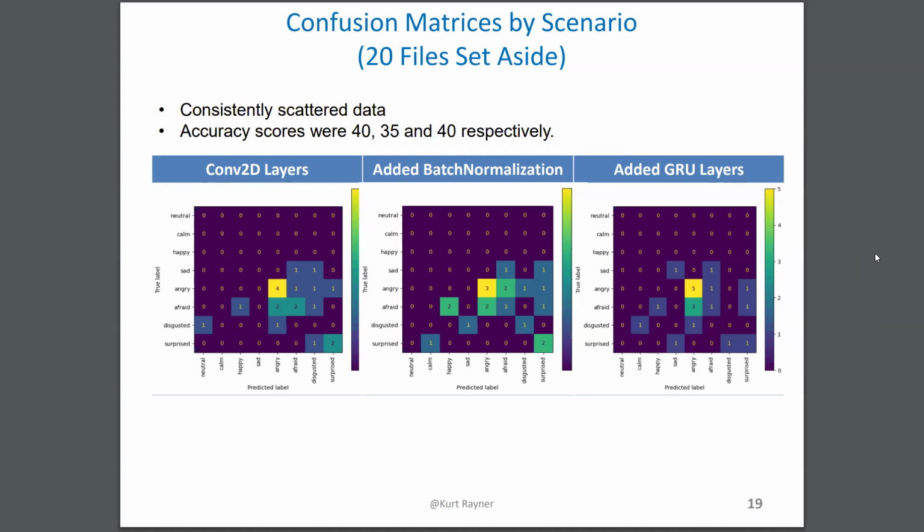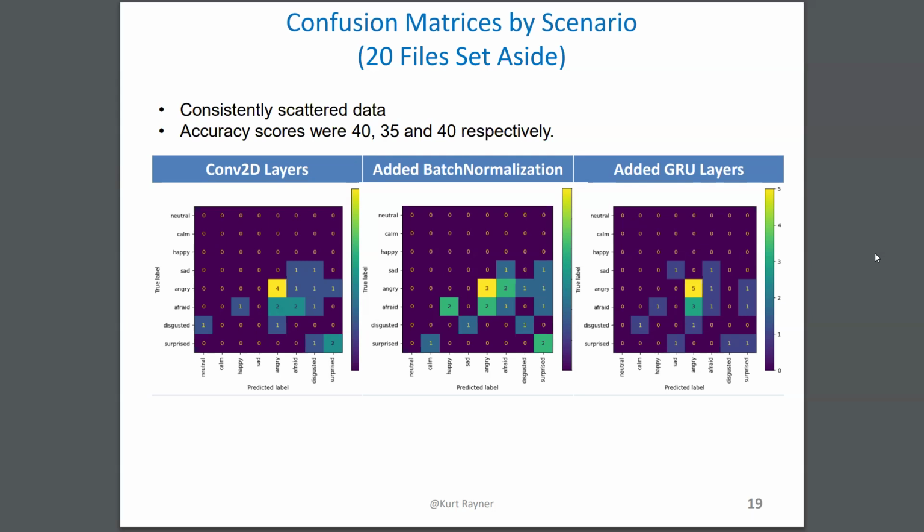The other interesting twist is that before actually doing the training, 20 of the files were set aside to be pulled in later just to see how well the model generalized, in addition to the validation and the testing. And the randomization picked files randomly from the beginning until it had 20 files. So you can see that neutral and calm and happy were not really included in that sample.